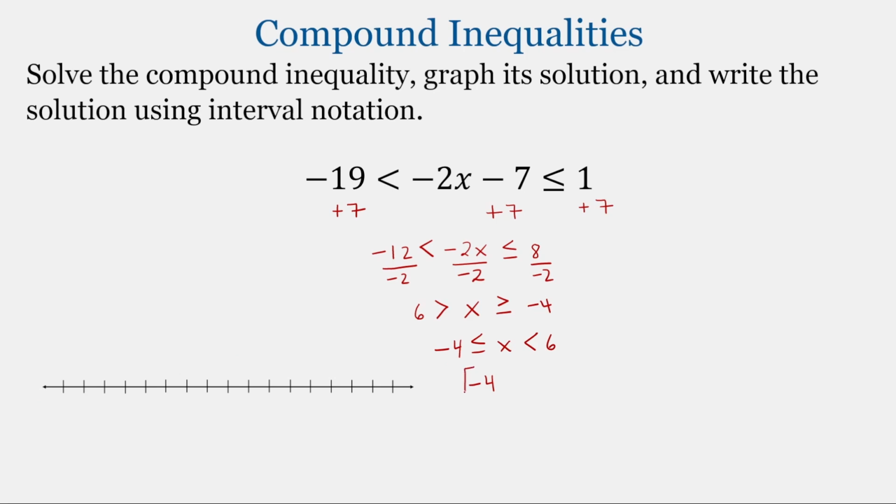So we'll use a bracket to show that -4 is included, comma, 6. And then 6 is not included, so we'll use a parenthesis. Graphing this, we have a closed circle at -4, an open circle at 6, and we will shade everything in between.